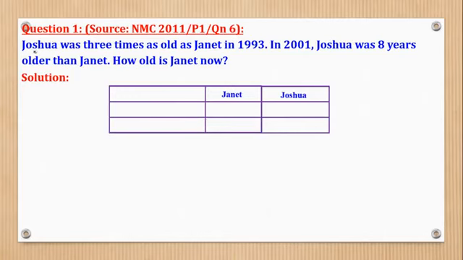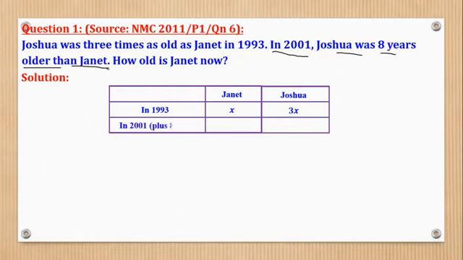The statement says, Joshua was 3 times as old as Janet in 1993. So in 1993, if Janet is x years old, then Joshua will be 3x years old. That was the first statement. Second, they said in 2001, Joshua was 8 years older than Janet.